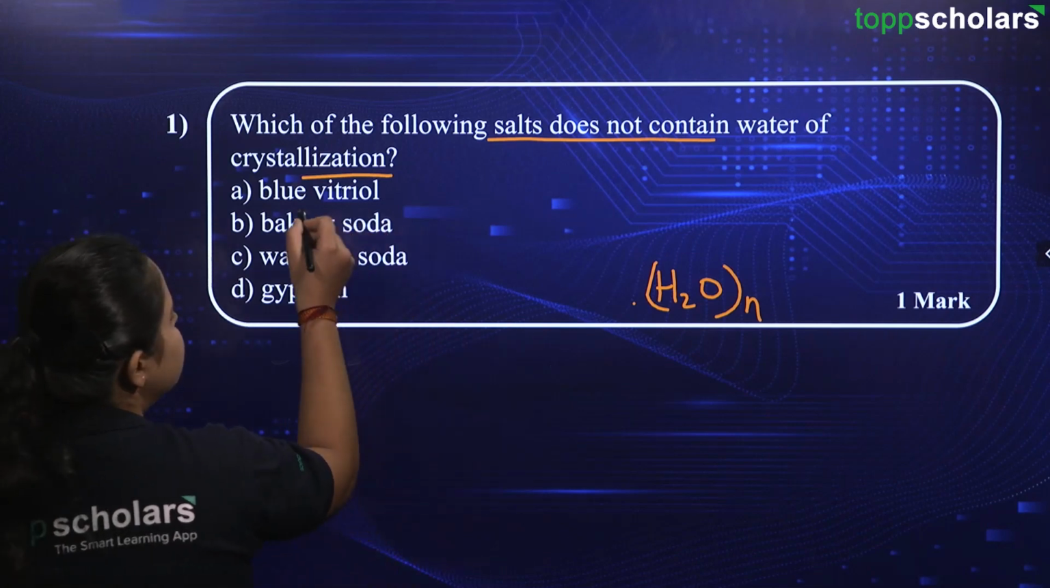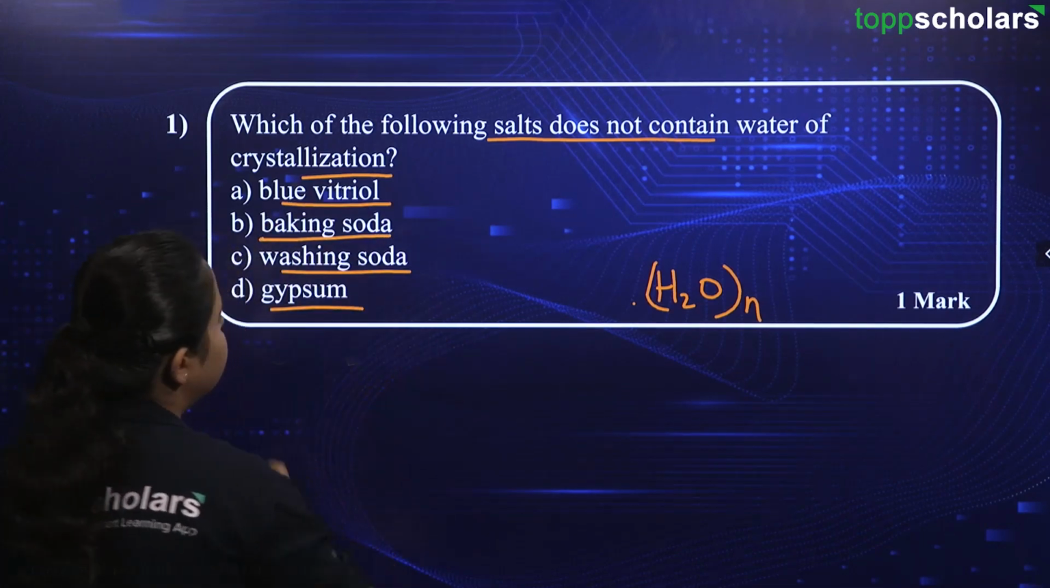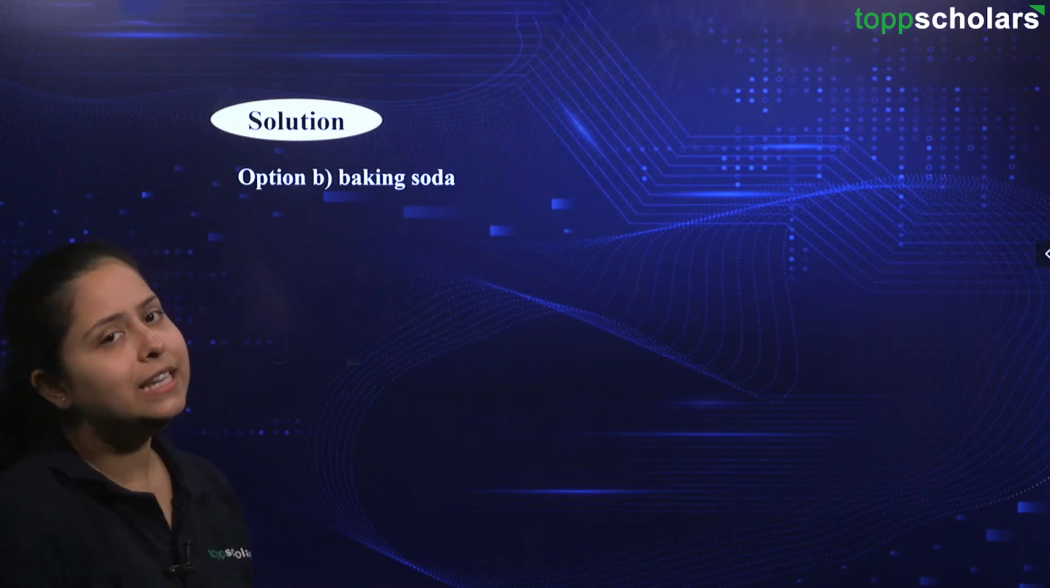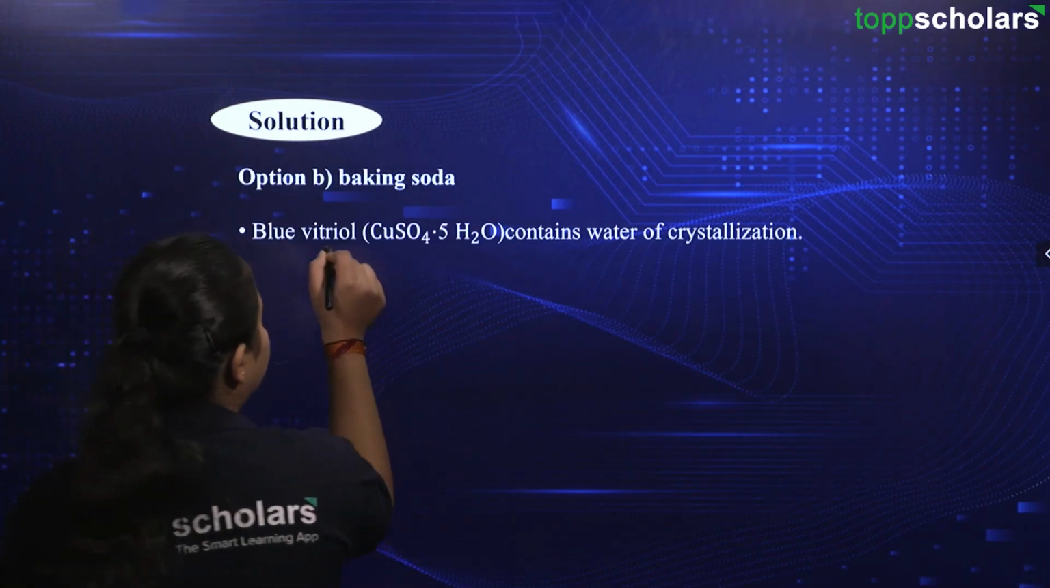What are the options given to us? Blue vitriol, baking soda, washing soda and gypsum. So these are the options provided to us. Let us have the solution for this question. The answer is baking soda, but let us not look at that yet. We will deal with the other options first.